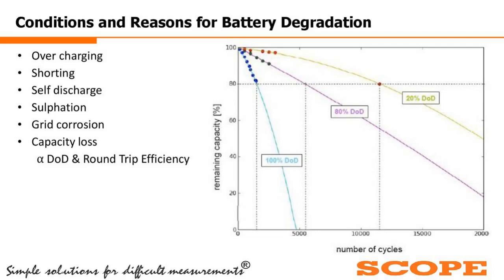You can see in this picture, if the DOD is 20%, the remaining capacity of the battery is around 50%. When it is 80%, the remaining capacity of the battery is around 20%. And if 100% DOD, that is the depth of discharge, has occurred, then there is no remaining capacity of the battery. In this condition, we can say the battery is a dead battery.